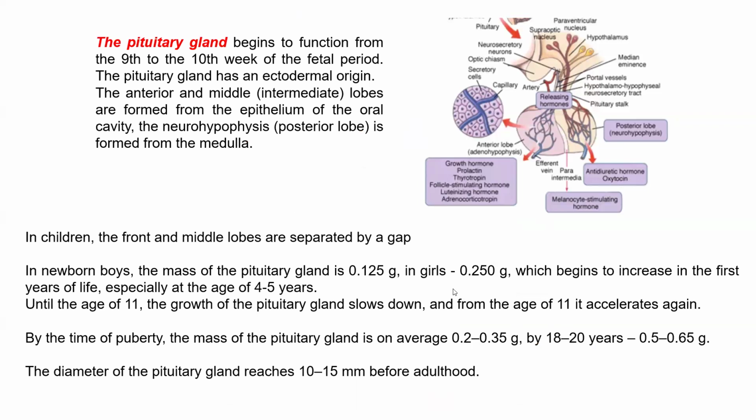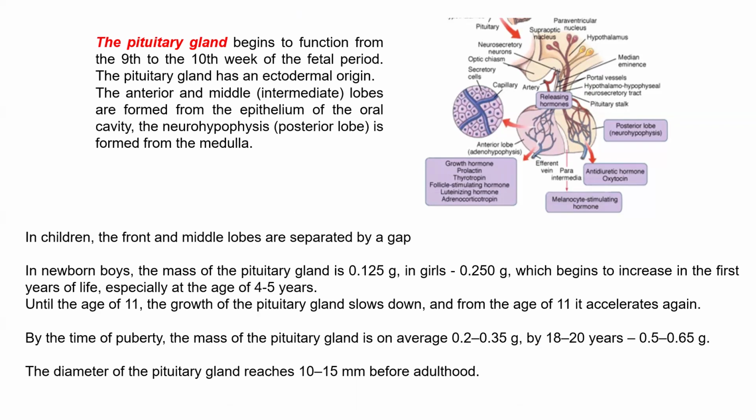Let's start with the pituitary gland. If we talk about the pituitary gland, it begins to function from the 9th to 10th week of the fetal period. The pituitary gland has an ectodermal origin.